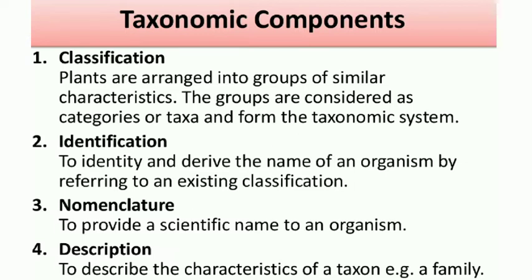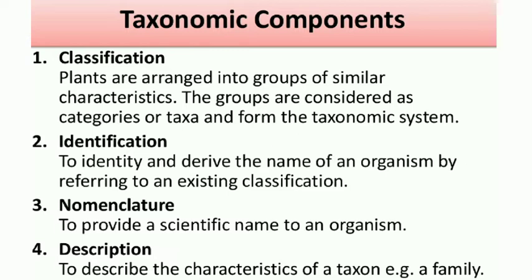Then identification: to identify and derive the name of an organism by referring to an existing classification. This means there are various classification systems, and by referring to those classification systems, the plant must be identified. And nomenclature, the third one: to provide a scientific name of an organism.